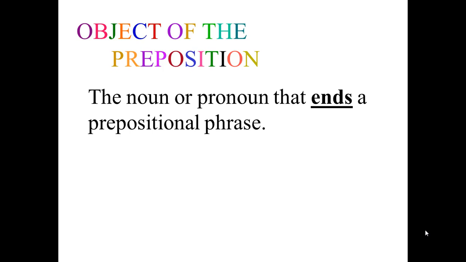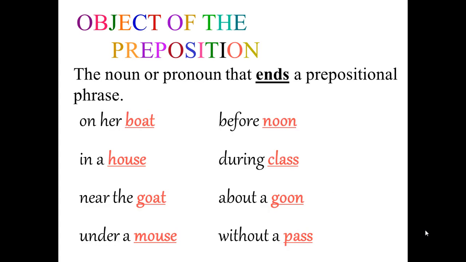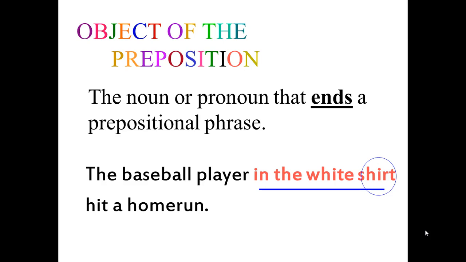Object of the preposition. What's the object of the preposition? The object of the preposition is the noun or pronoun that ends a prepositional phrase. The baseball player in the white shirt. So what's the object of the preposition? Shirt. Why? Because it ends the prepositional phrase.